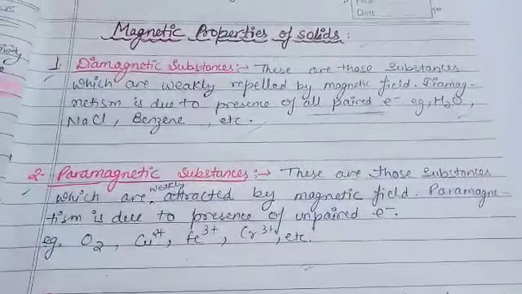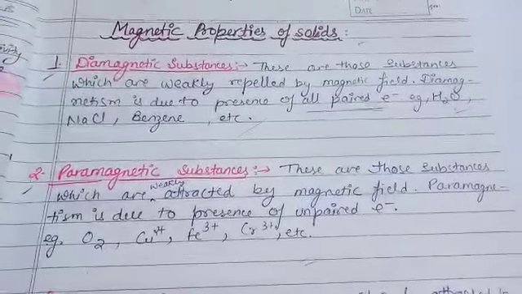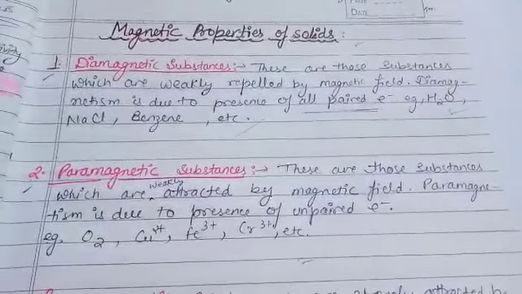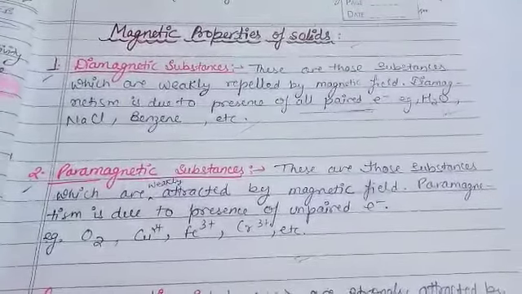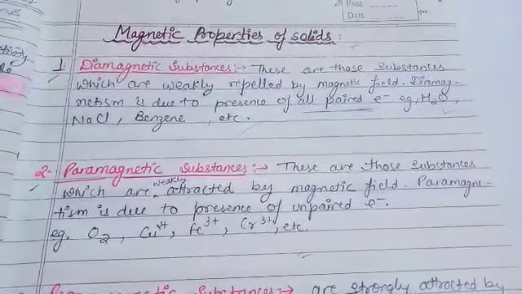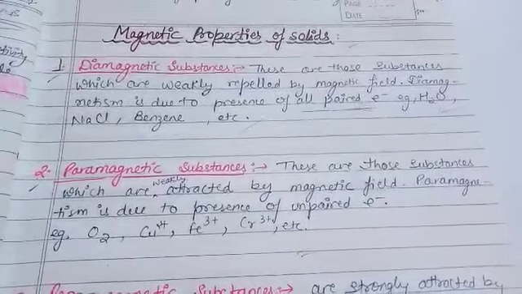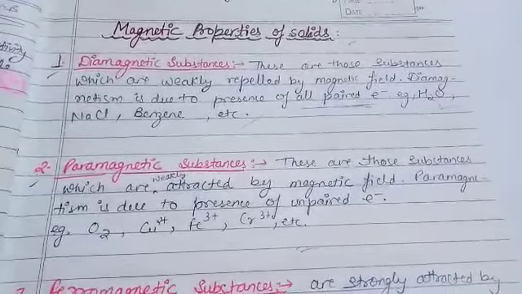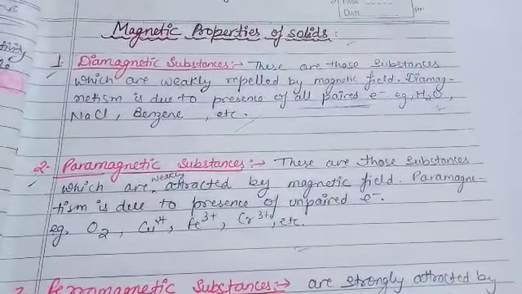Good morning, 12th class. Today's topic is magnetic properties of solids. This one is our last topic of this chapter. Now, in case of magnetic properties, up to 11th we have done only two: diamagnetic substances and paramagnetic substances. Now here we have three more types of magnetic properties.